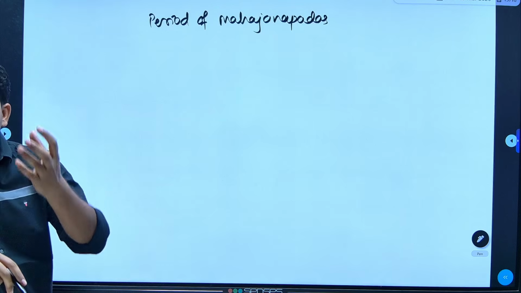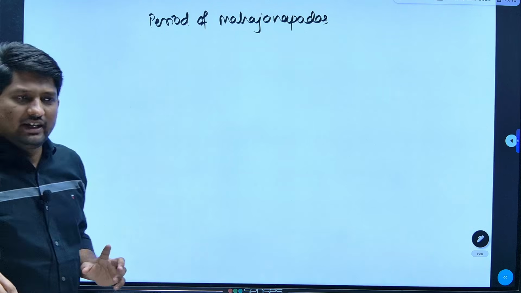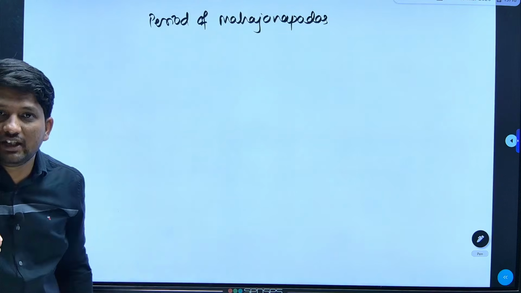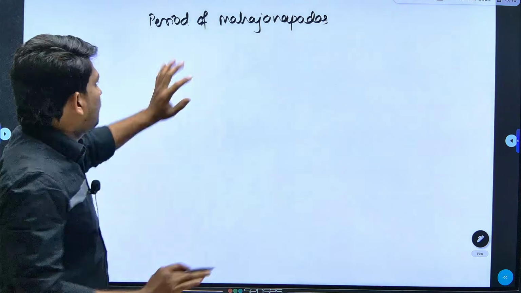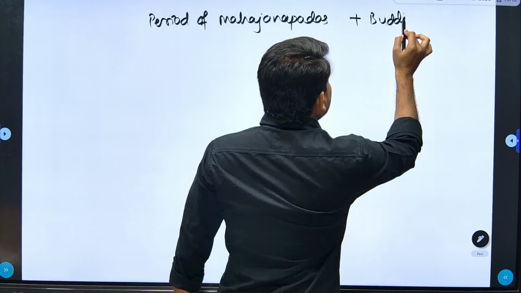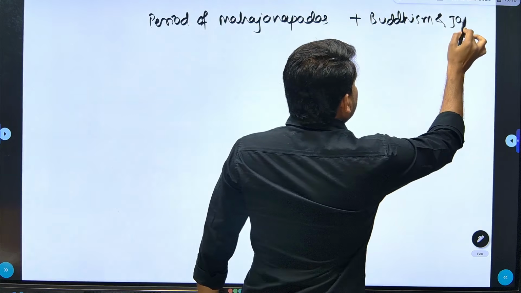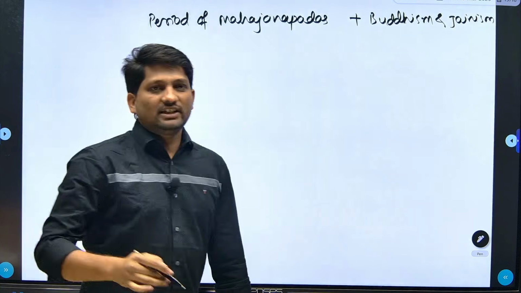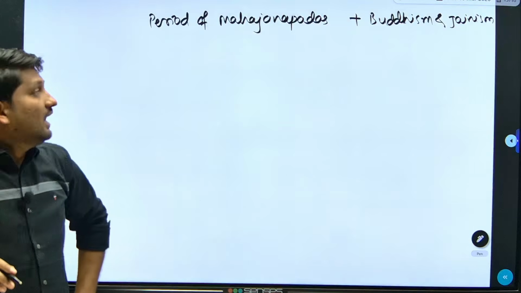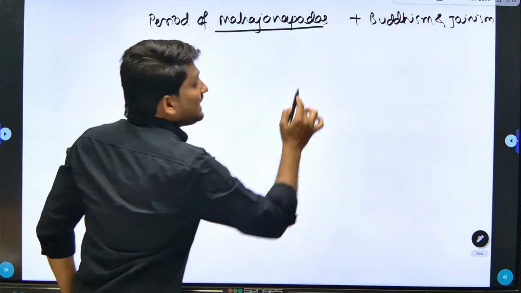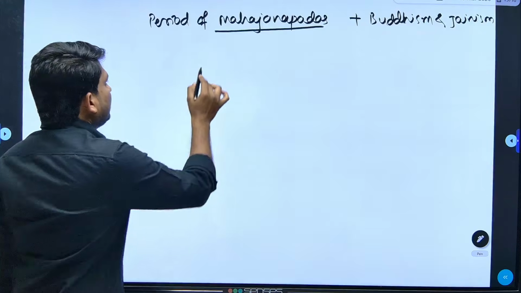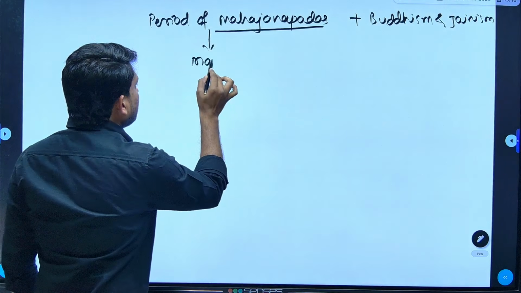So there were 16 Mahajanpadas mentioned in the Buddhist and Jain texts. Remember, there can be more than 16 Mahajanpadas, but 16 were precisely mentioned in the Buddhist and Jain texts. So when we discuss these Mahajanpadas, we will discuss Buddhism as well as Jainism, because these new religious ideas and new religions were developed around the 6th century BC, and among these 16 Mahajanpadas, finally Magadha became powerful under the Mauryas, and the next chapter was the Mauryan Empire.